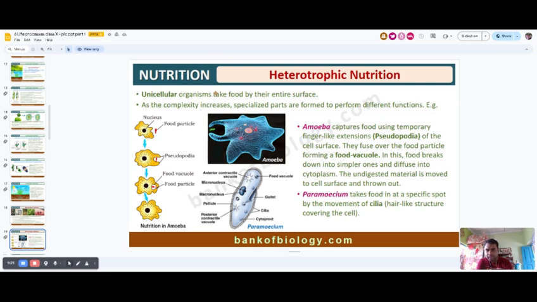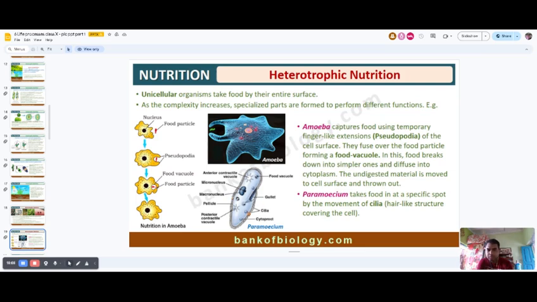Now we will explain heterotrophic nutrition. The first example is amoeba nutrition. At first, the amoeba takes its nutrition with the help of pseudopodia. The pseudopodia is a finger-like projection which covers the food particle. Then they make a food vacuole, and in the food vacuole, by the help of lysosome enzyme, this food is broken down. And after that, the unwanted nitrogenous material is released from the cell surface, and this vacuole formed by the amoeba is known as the contractile vacuole.